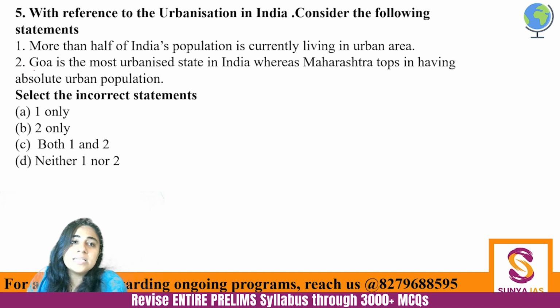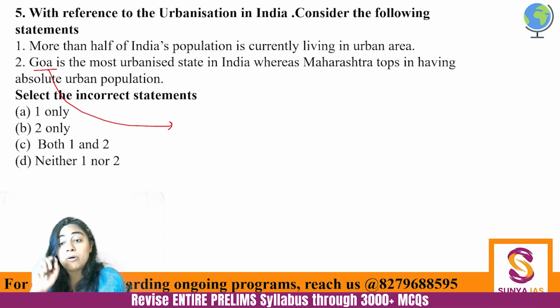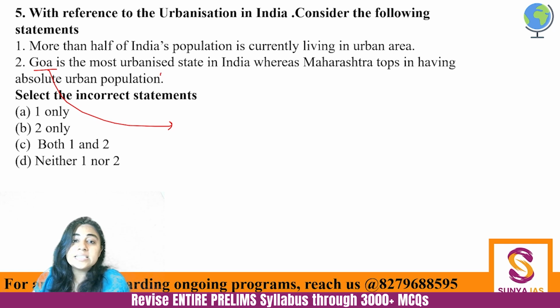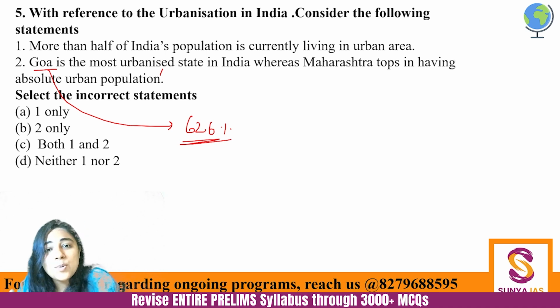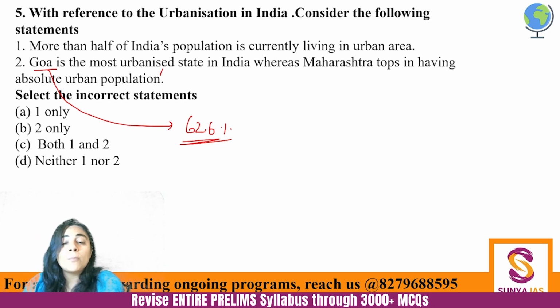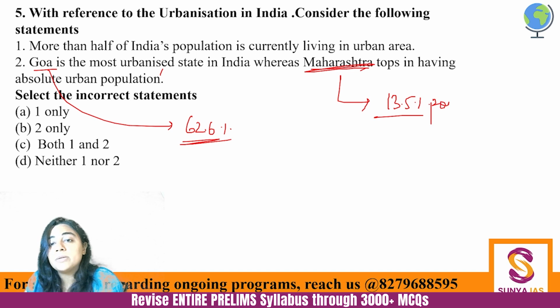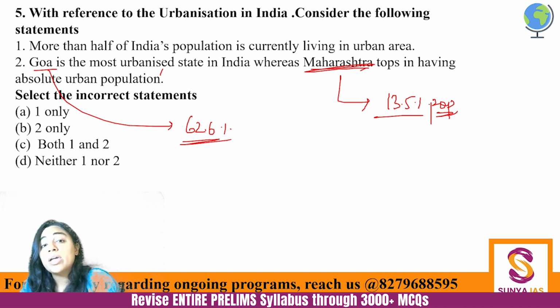And Goa की भी जो urbanization ratio है ना, just think it's not about 100% or something. It is 62.6%, 62.6% urban population. So even in the most urbanized state, only 62.6% of the population is urban. The rest of the population is rural, right? And Maharashtra definitely population-wise has the largest number of urban people. It has 13.5. We are talking 13.5% population is urban. We are talking about states. We are not talking about UTs or cities. Otherwise, Delhi is completely urban, right? We are talking about states.